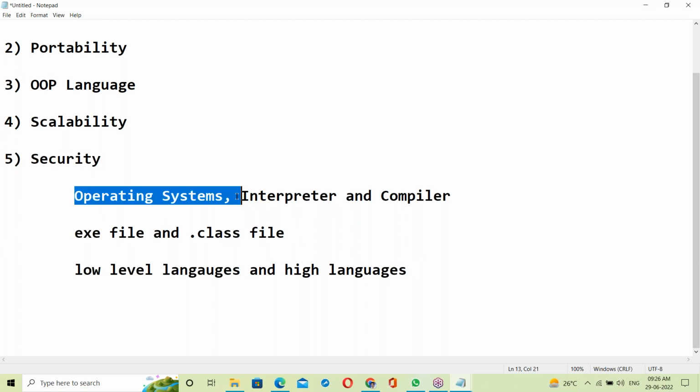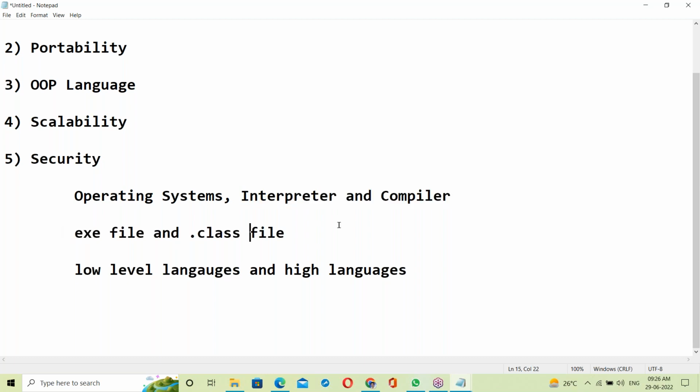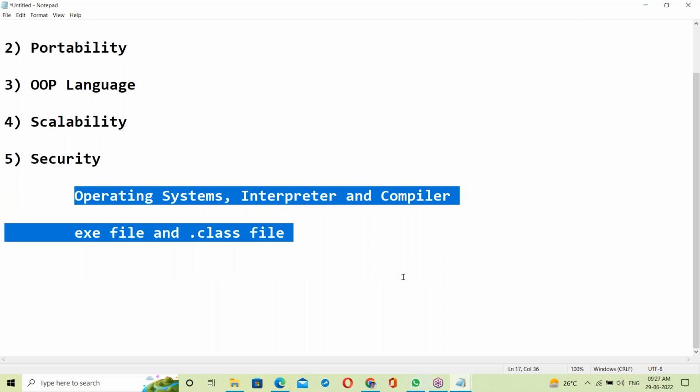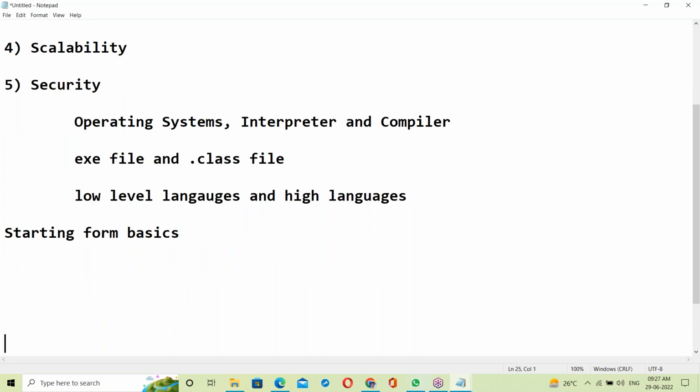Like OS behavior: how the OS behaves when a Java application or a C program is running. Next, how interpreters and compilers work, executable and dot class files, and low level and high level languages. You must have this idea. Let us start from the very basics, from scratch.